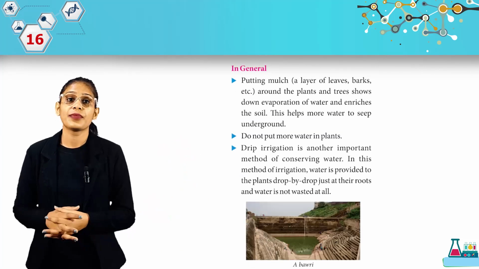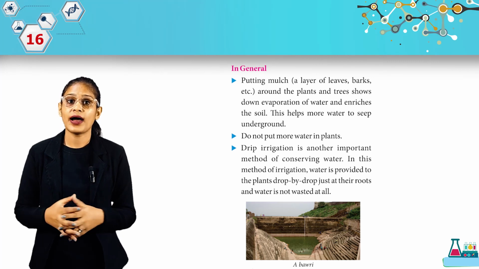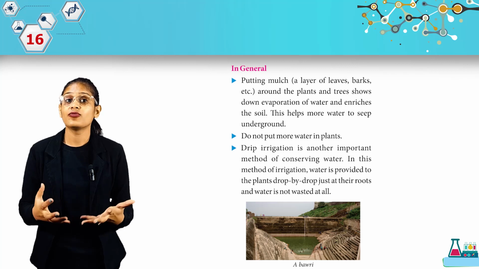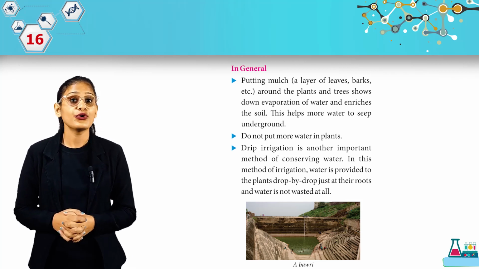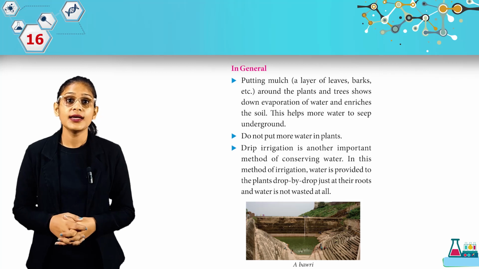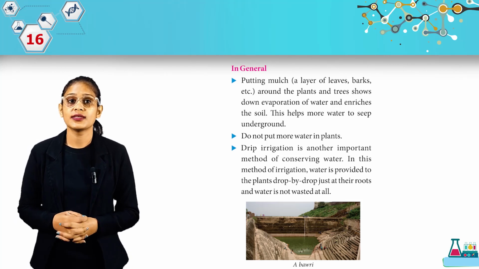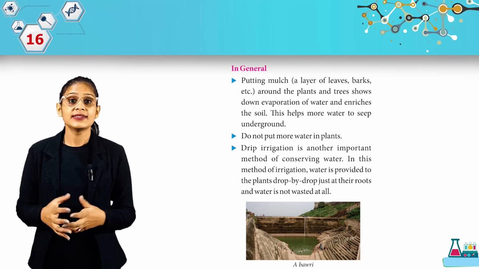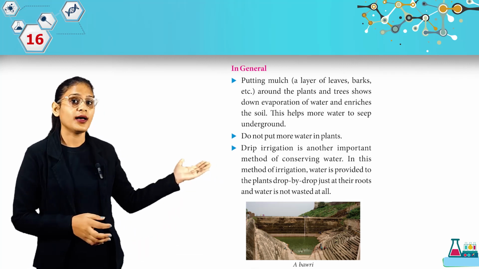Now, in general, putting mulch, a layer of leaves, barks, etc. around the plants and trees slows down the evaporation of water and enriches the soil. This helps more water to seep underground. Do not put more water in plants. Drip irrigation is another important method of conserving water. In this method of irrigation, water is provided to plants drop by drop just at their roots and water is not wasted at all. Look here, a boundary.